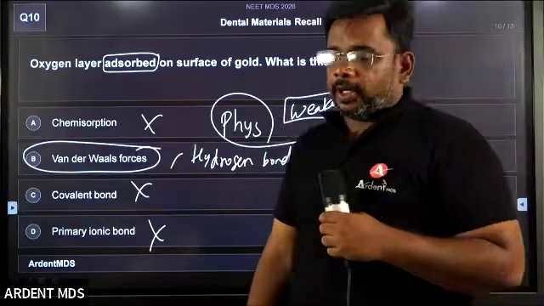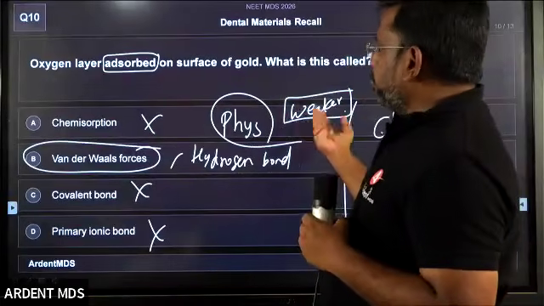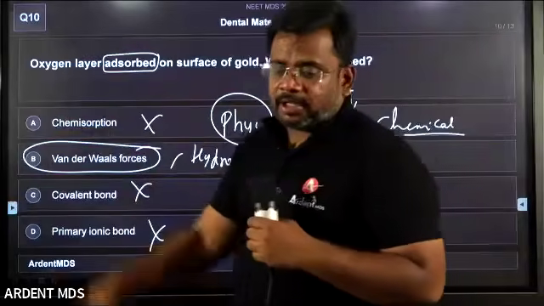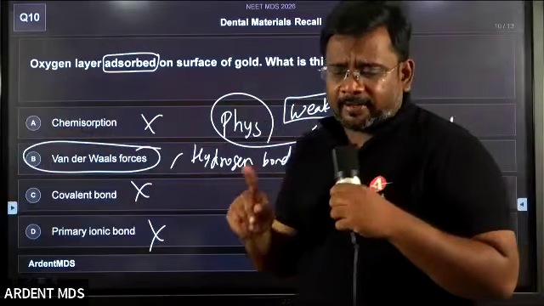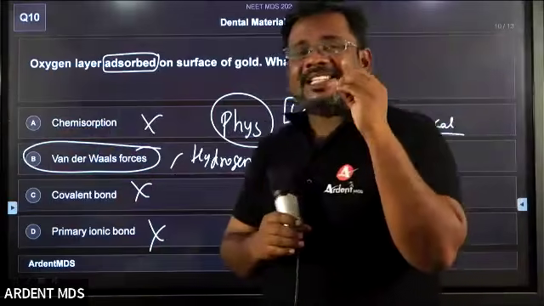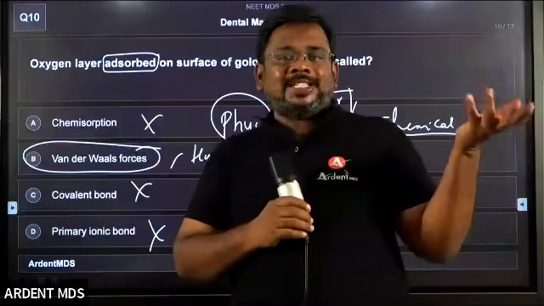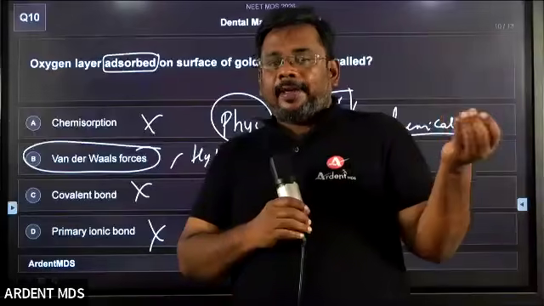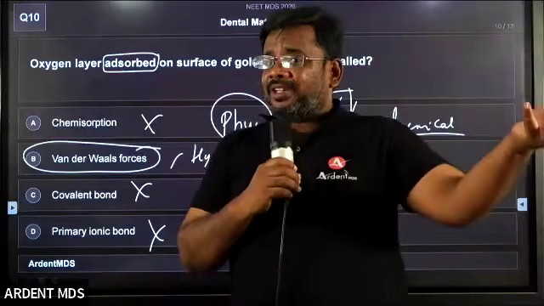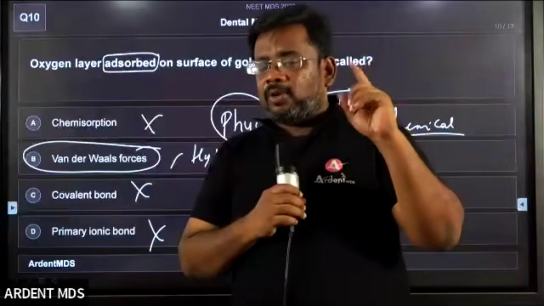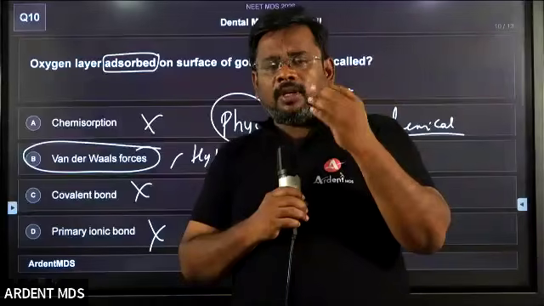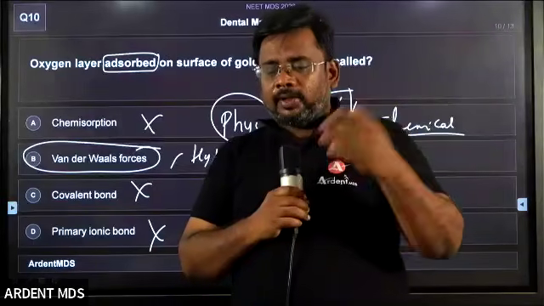Since they're talking about oxygen on the surface of the gold, one more very important point, students: gold is a noble metal. A noble metal does not take oxygen. How will it take oxygen? If it takes oxygen, it will go for corrosion. Gold does not go for rust or corrosion formation.